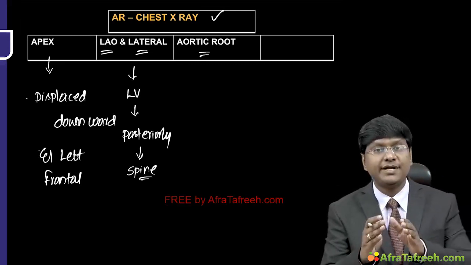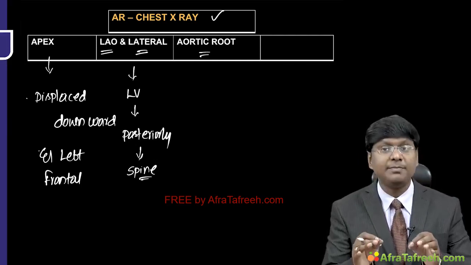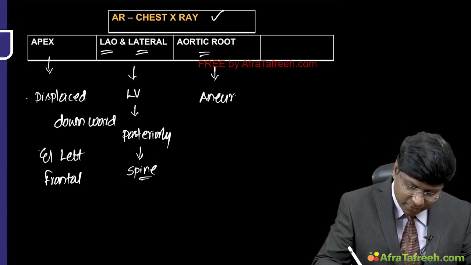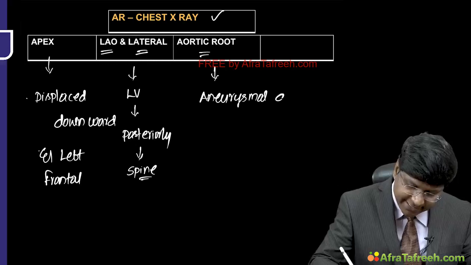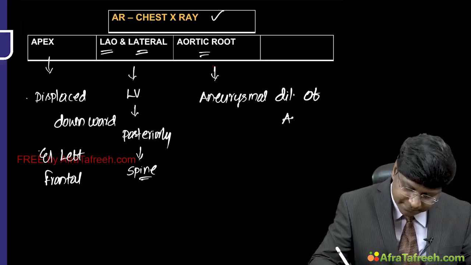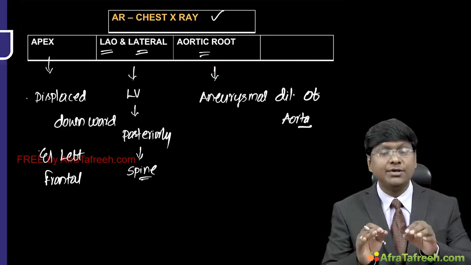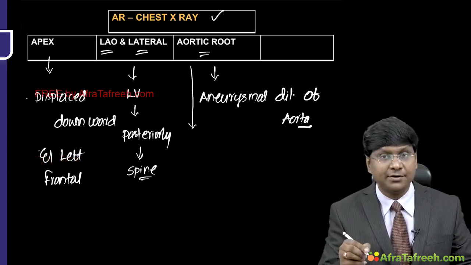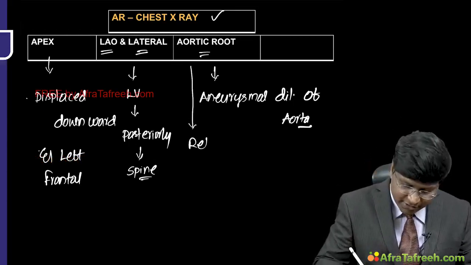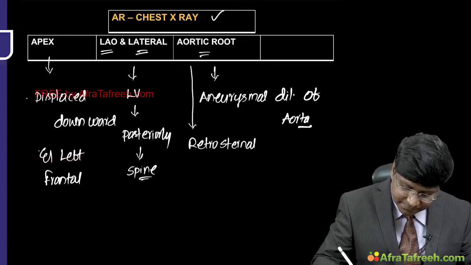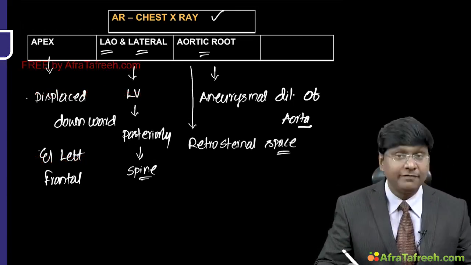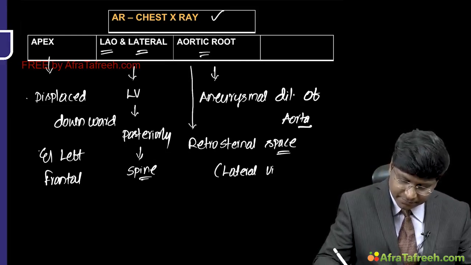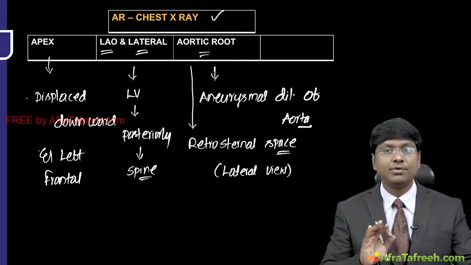Now, if the aortic regurgitation is caused by a problem in the aortic root, then in the chest X-ray, you will also be able to make out the aneurysmal dilatation of the aorta, and whenever there is aneurysmal dilatation of the aorta, that will fill the retrosternal space in the lateral view. Okay, so that is about the chest X-ray.